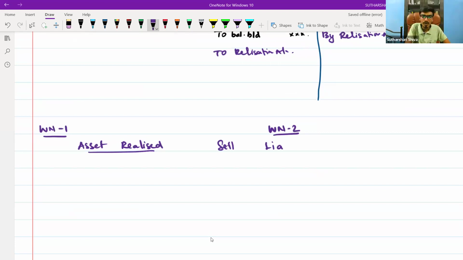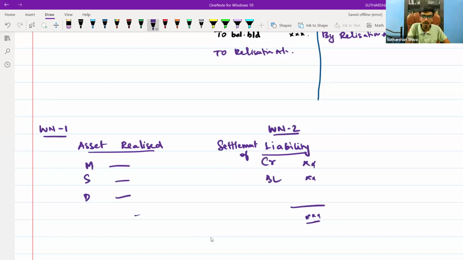For settlement of liability, you should not write liability realized. You should write settlement of liability or paying of liability. You will prepare machinery, stock, debtors values, and creditors, bank loan values. You will get a total. This total will be transferred to the respective accounts in working note 1 and working note 2.